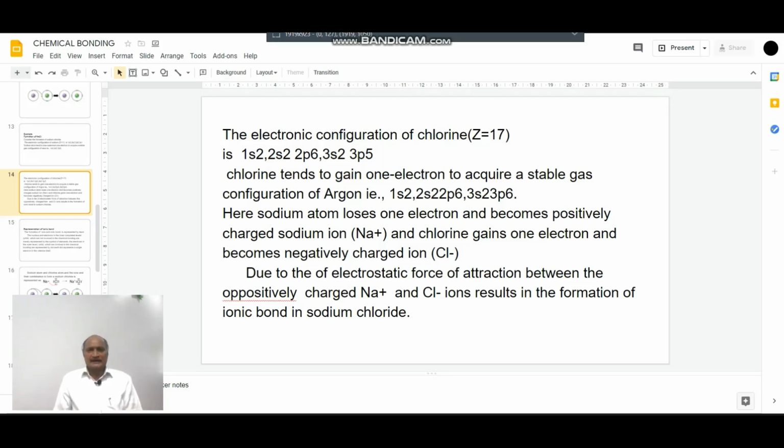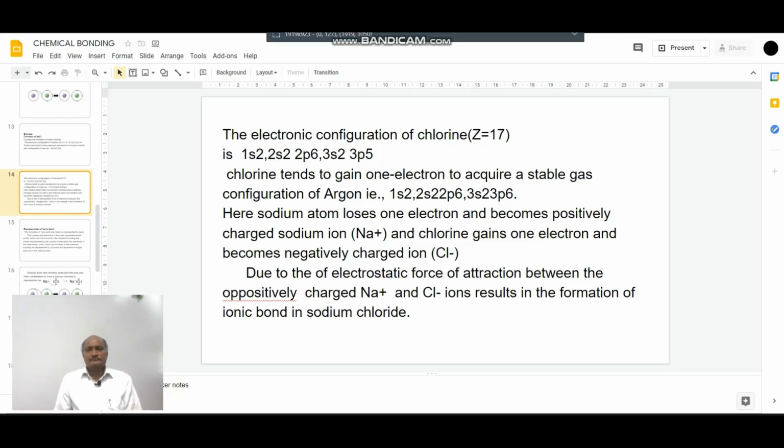Here the sodium atom loses one electron and becomes a positively charged sodium ion, and chlorine gains one electron and becomes a negatively charged chloride ion.